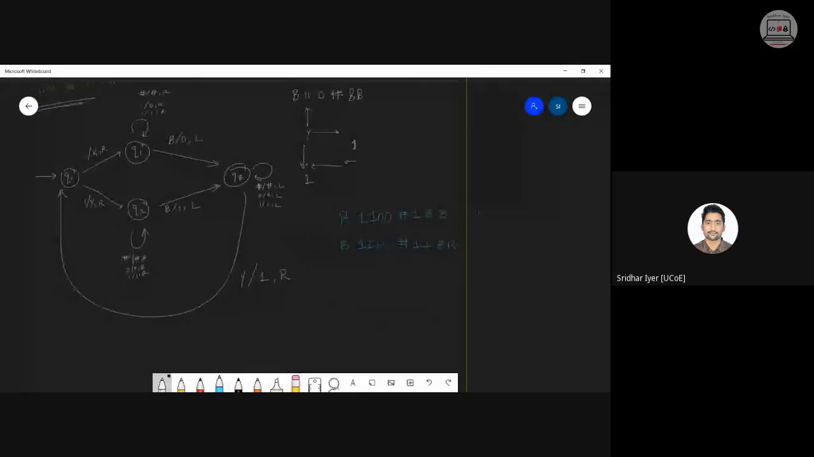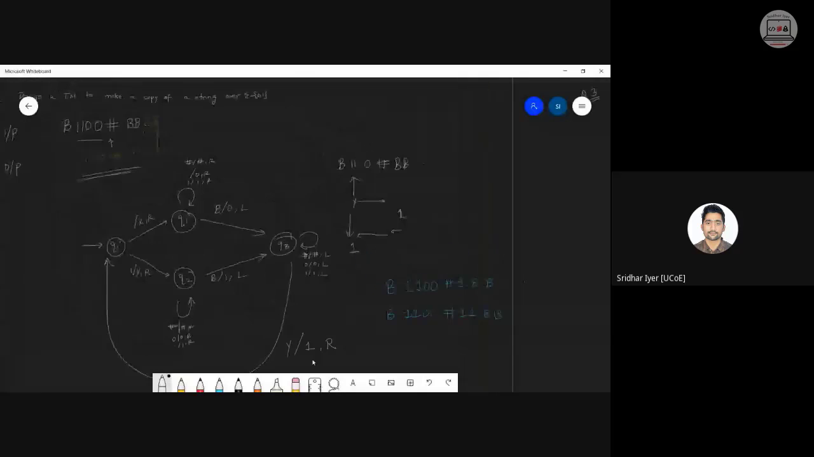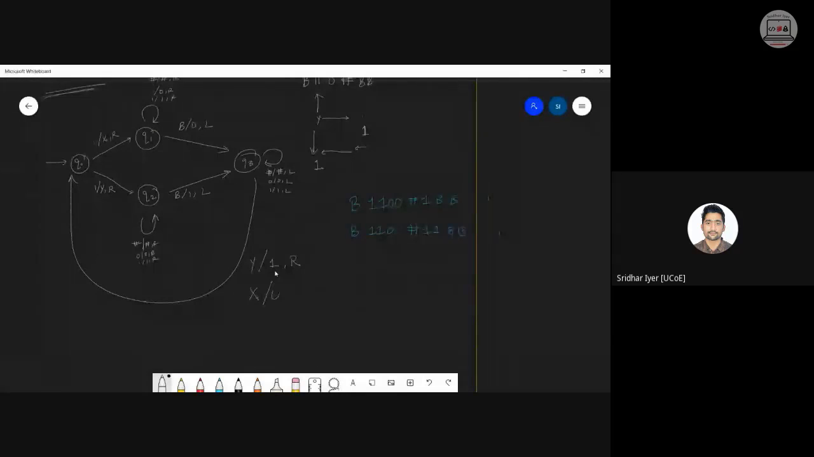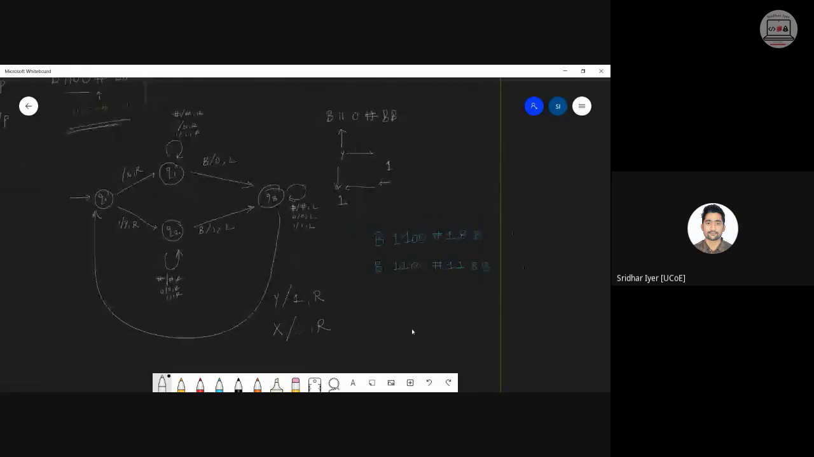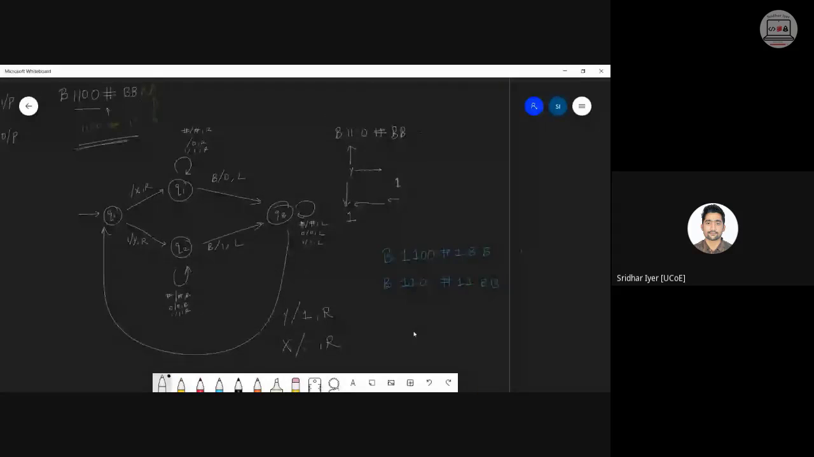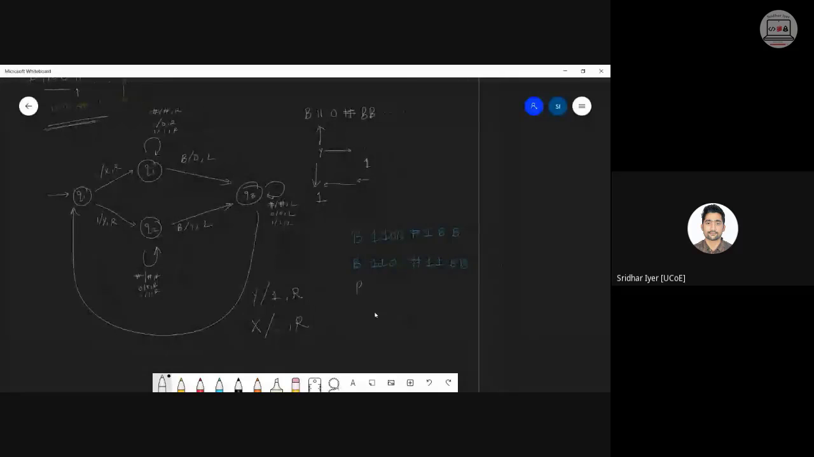Obviously we have not added the x symbol over here. X कब आएगा? X will be replaced with a 0 and move right. Clear? यहाँ तक समझा सबको? Is it clear? It has to be crystal clear, otherwise doubt आएगा तो अभी पूछो मुझे. So after third iteration or third step, it would somewhat look like this: 1100 hash 110 blanks. And the same way, after the fourth and last step, it would look something like this: 1100 blank blank. Clear?